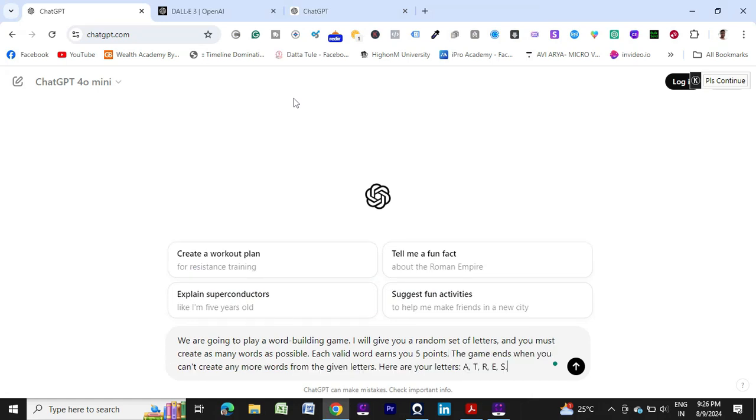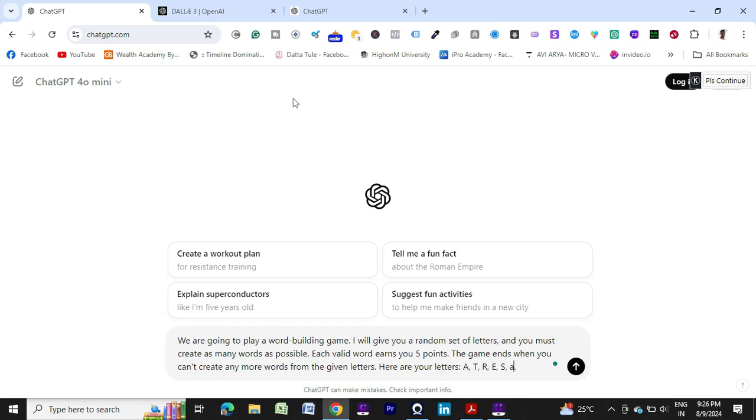What I'm telling here, we are going to play a word building game. I will give you a random set of letters and you must create as many words as possible. For each valid word you earn 5 points. The game ends when you can't create any more words from the given letters. Here are your letters. Might be any other letters, suppose for example